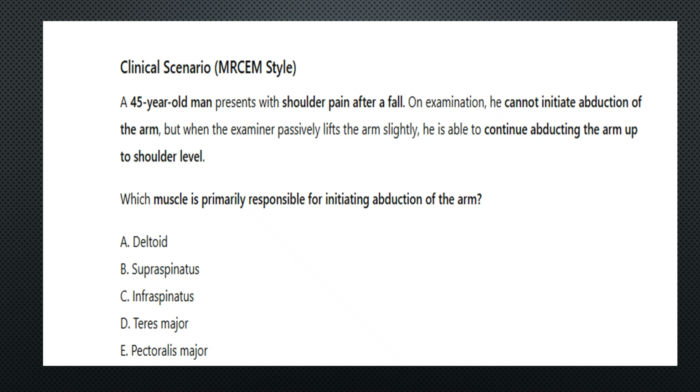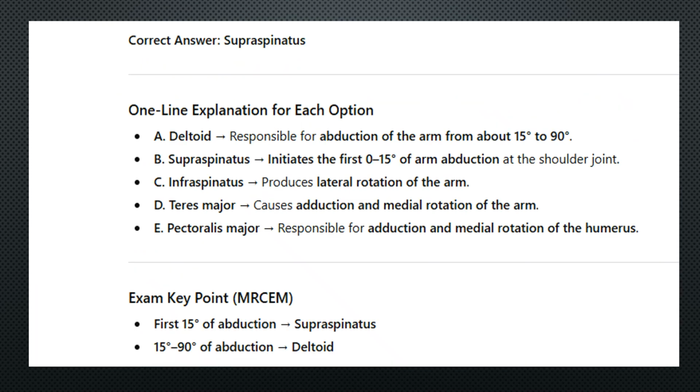So, for initiating abduction of the arm, which option is correct? The correct answer is the supraspinatus. Supraspinatus initiates the first 0 to 15 degrees of arm abduction at the shoulder joint. Then the deltoid is responsible for abduction of the arm from 15 to 90 degrees.